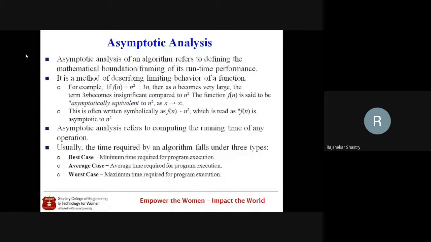Next topic is very simple: asymptotic analysis. The asymptotic analysis of an algorithm refers to the definition of mathematical bounds, or framing of its running time performance. In simple terms, asymptotic notations indicate the bounds of a particular function.